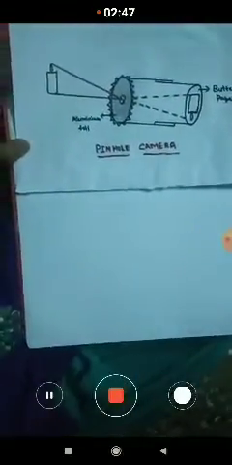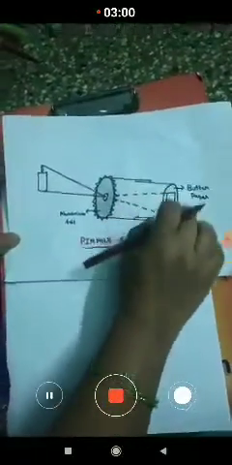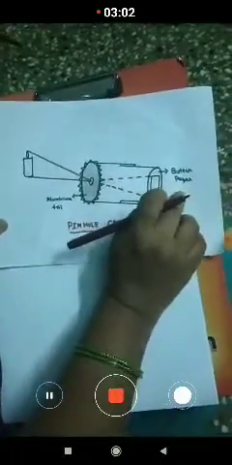Now cover the open end of the larger cylindrical box with aluminium foil, and the smaller one should be covered with butter paper.